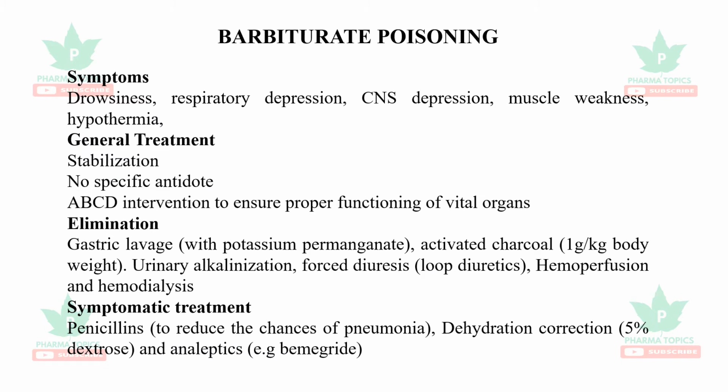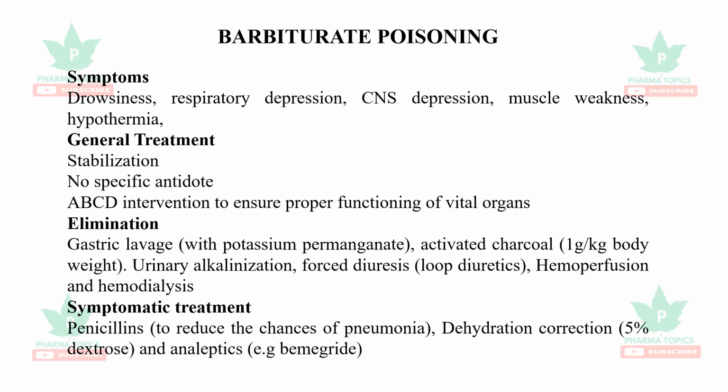Let us see about barbiturate poisoning. It is a sedative hypnotic. There is no specific antidote. The symptoms are drowsiness, respiratory depression, CNS depression, muscle weakness, and reduced body temperature. So only general treatment is possible.